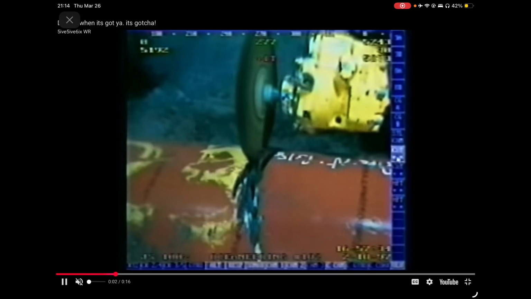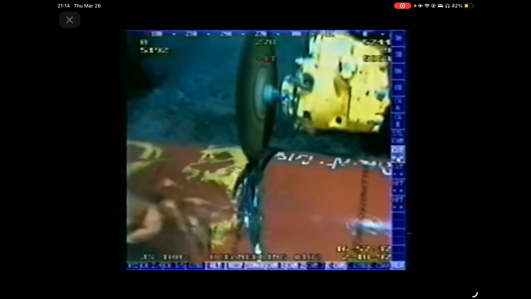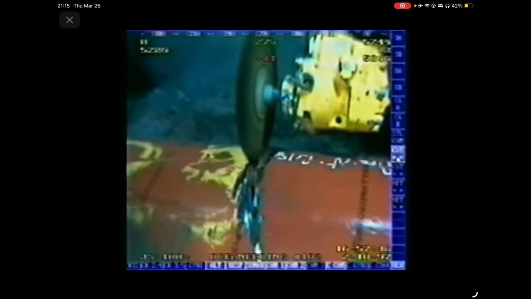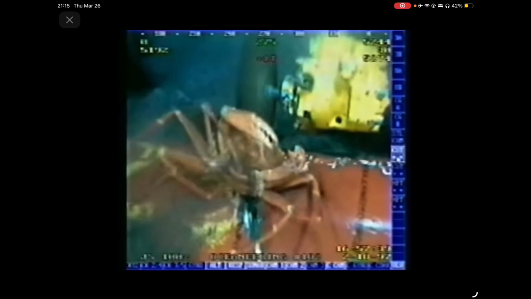All right, so we're going to take a look at this video, which is linked in the slide, and we're going to have a saw that's going to drill into a pipe. Inside the pipe is very little pressure. Outside the pipe is a lot of water, so a lot of pressure. And we'll have a little crab that's walking by, and you'll see that there's a difference in pressure inside the pipe and outside the pipe. And the difference in pressure is so significant that the crab, the poor little crab, actually gets crushed and sucked in. And this is the power of a difference in pressure between two different volumes of liquid. And this is just another example of the power of pressure.